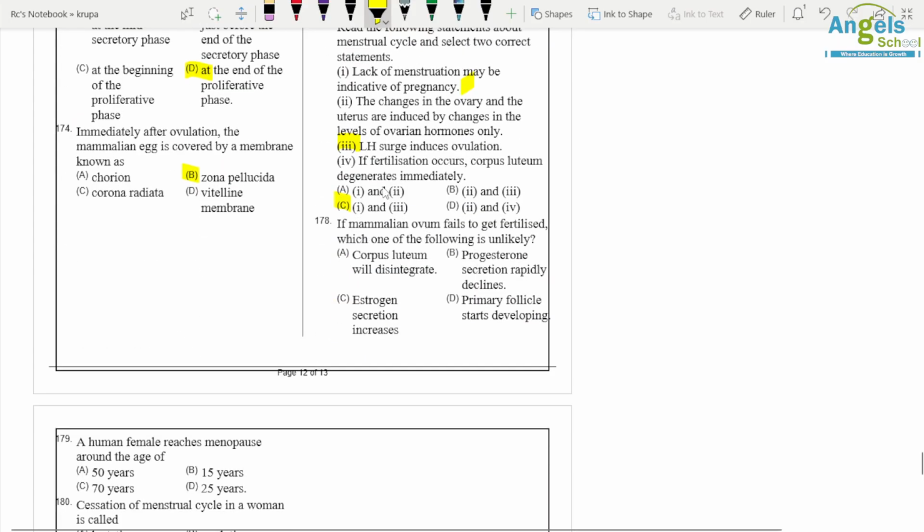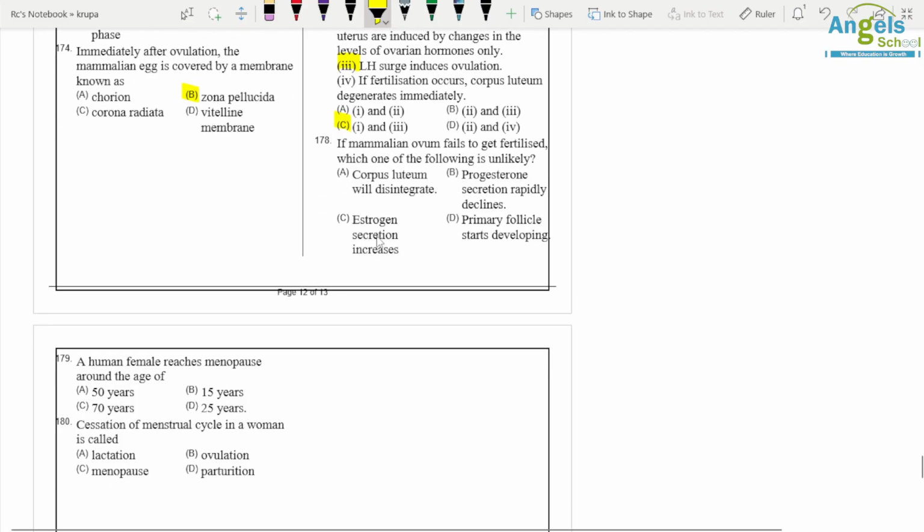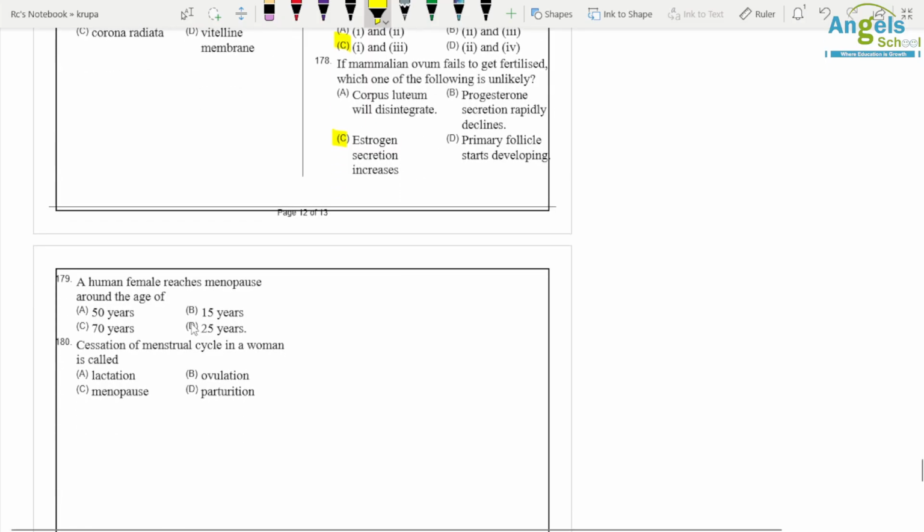If a mammalian ovum fails to get fertilized, which of the following is unlikely to happen? Okay, the estrogen secretion increases, it does not happen. Progesterone rapidly increases. Okay, a human female reaches menopause around the age of 50, and cessation of the menstrual cycle, that is, stopping of the menstrual cycle in a woman, is called menopause.